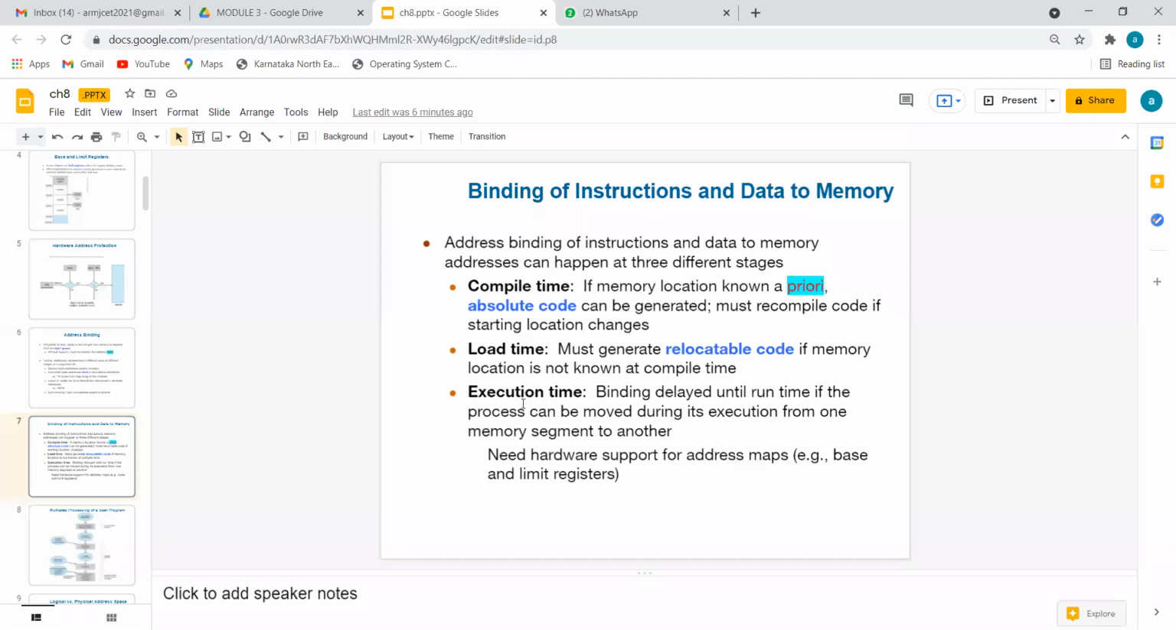So execution time means what? The time taken to execute. So that is called ./a.out. You will give a command. After that, how much time it will take to execute? That is called execution time.